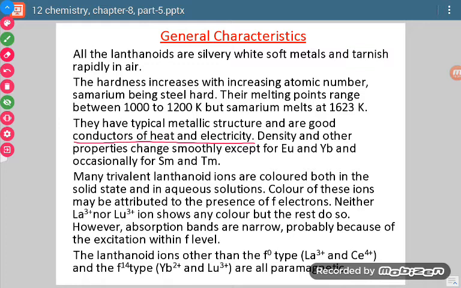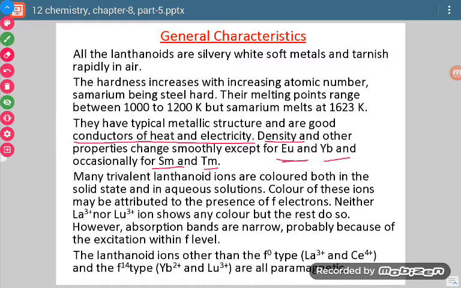Okay, now if we talk about density or other properties, then there is a particular trend in these properties, either increasing or decreasing, but exceptional cases are Eu, Yb or Sm, Tm. So there are few exceptions also. Otherwise, there is a regular change in those properties.